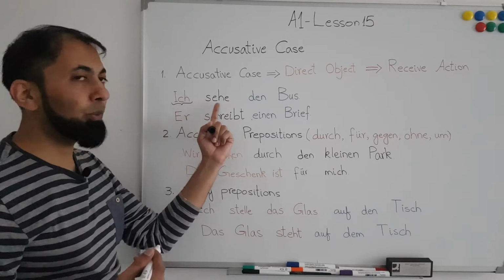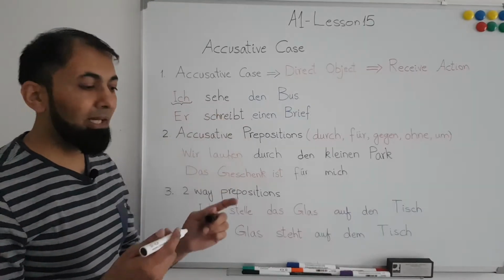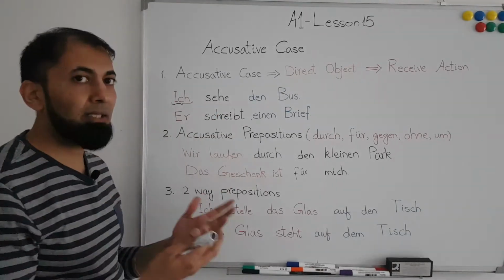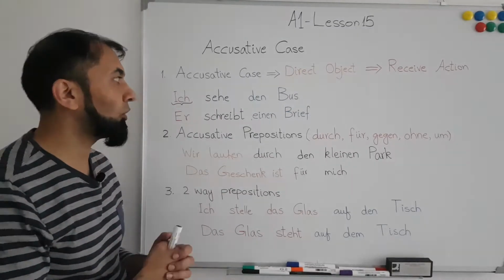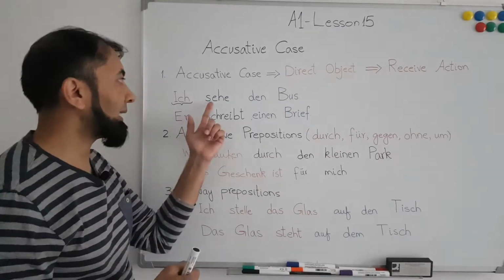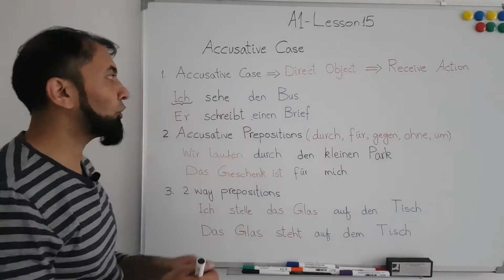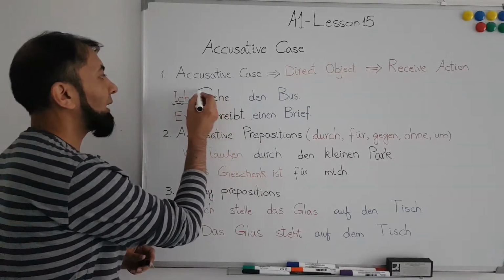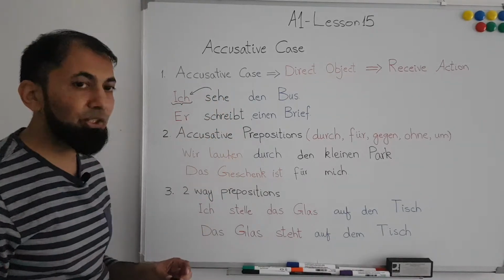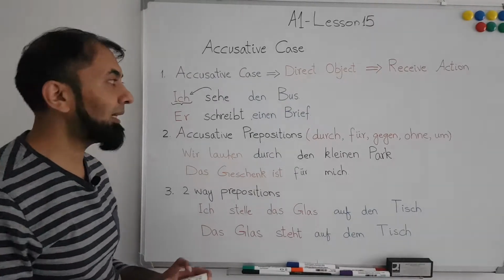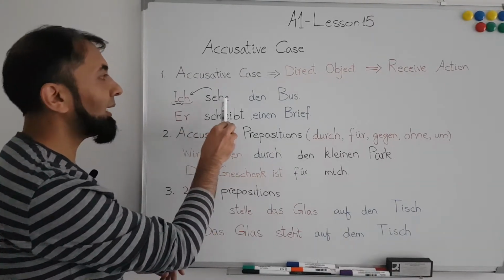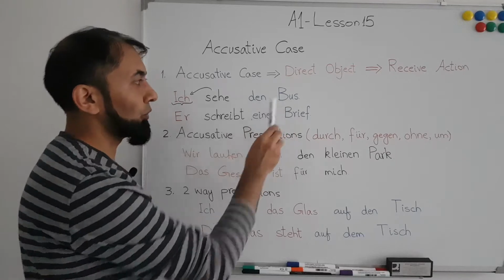Then we use the verb, and the verb to see in German is called sehen. But if we conjugate this verb sehen with respect to ich, it becomes sehe. So, ich sehe den Bus.